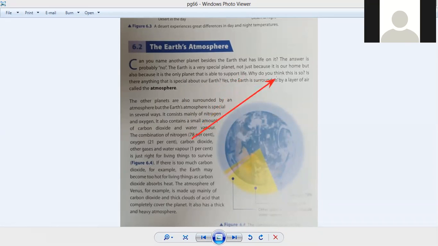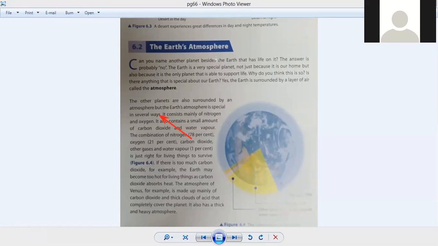Why do you think this is so? Is there anything that is special about our Earth? Yes, the Earth is surrounded by a layer of air called the atmosphere. That layer of air is called the atmosphere, and it is very suitable for human needs to breathe. The other planets are also surrounded by an atmosphere, but Earth's atmosphere is special in many ways. How is Earth's atmosphere different?